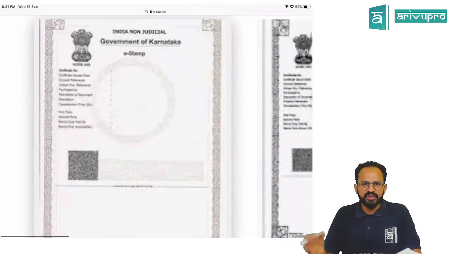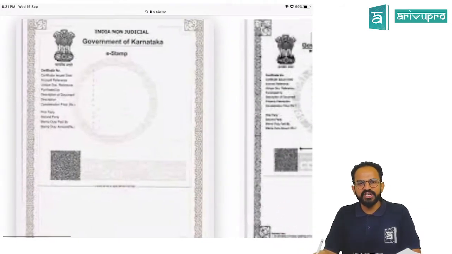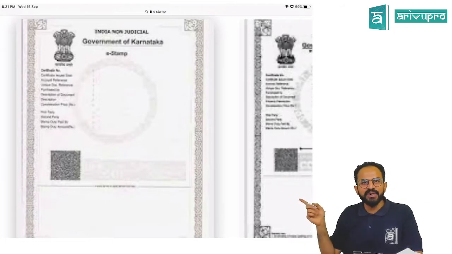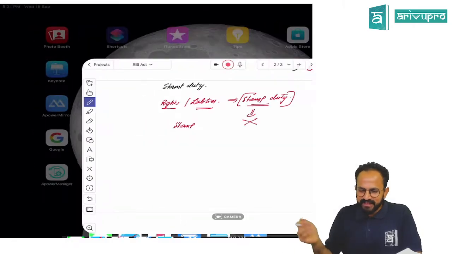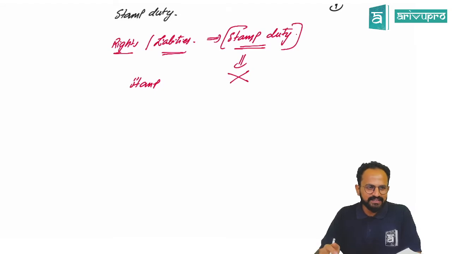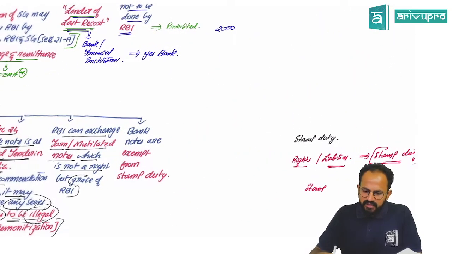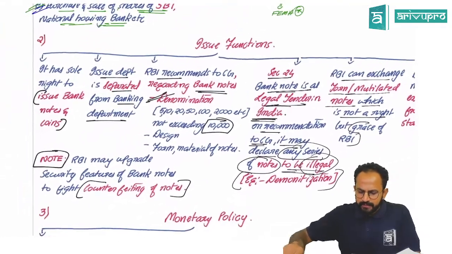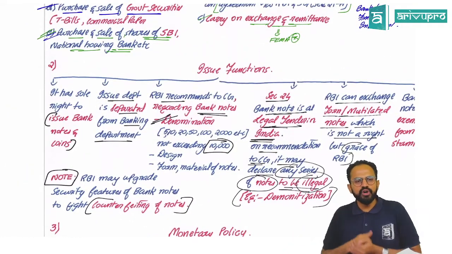So, sir, you only tell me. If at all you are buying something, you go and ask for some change. Anna, change kodi. Will you give this stamp paper, 2000 rupees? So that is what the law says, not required. Yes, clear? So, sir, issue function. Simple. What is that? Sir, the issue function: it has the sole right to issue your banknotes and coins.